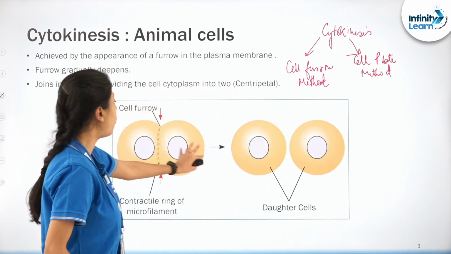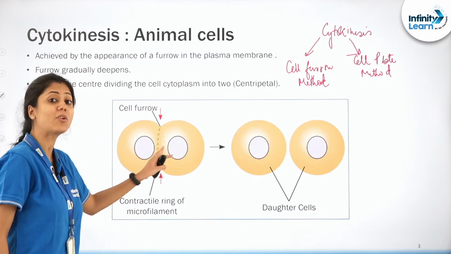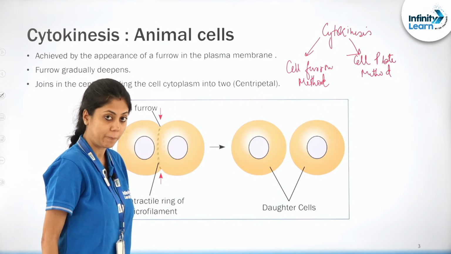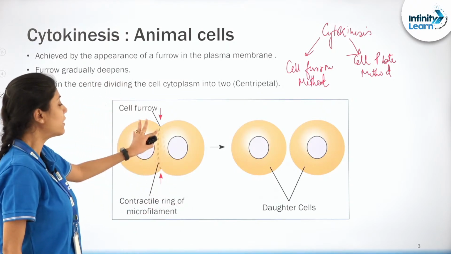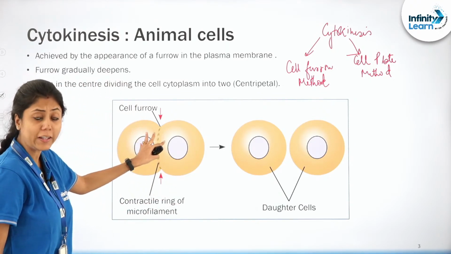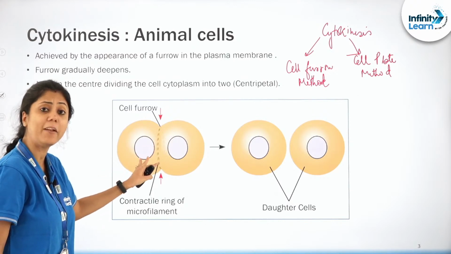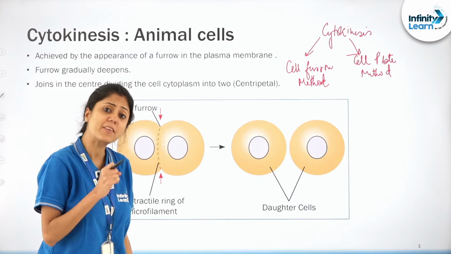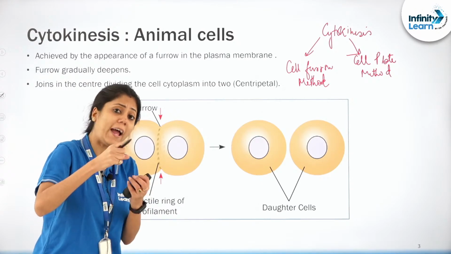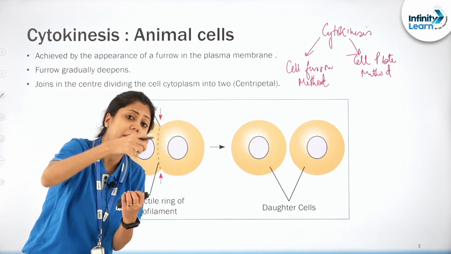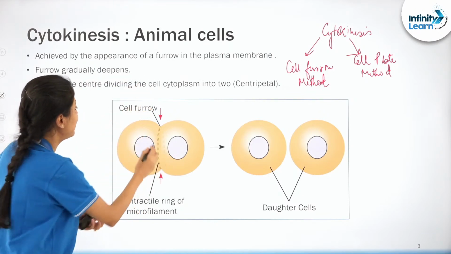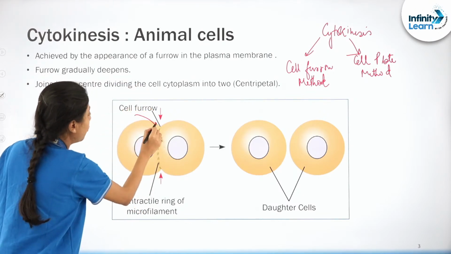So now what I want you to do is focus on this diagram. Look at this diagram carefully, okay? So this is an animal cell, you can clearly understand because in this cell there is no cell wall, right? So as the cell wall is absent in the animal cell, what happens, you see the plasma membrane actually gets pulled inside, right? They form a furrow. Can you see?